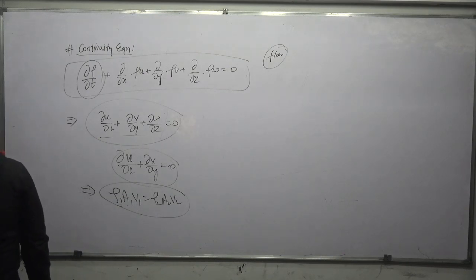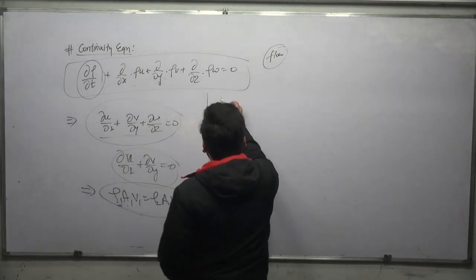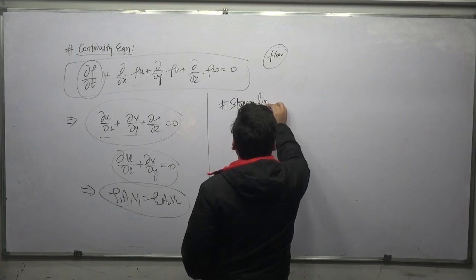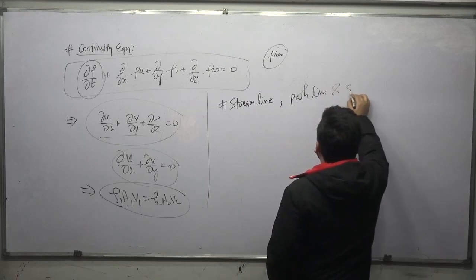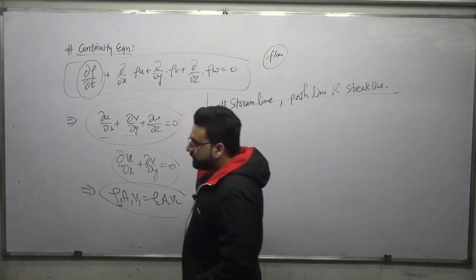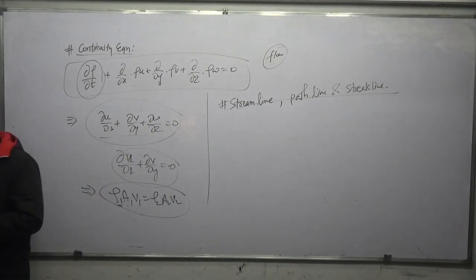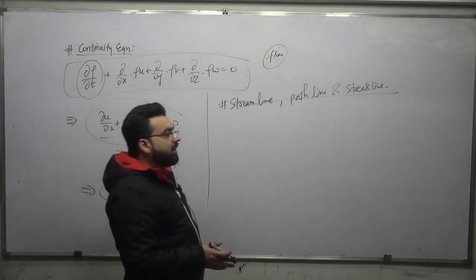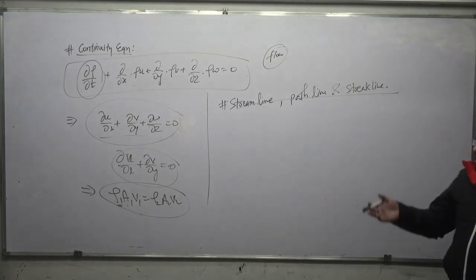After this, we discussed the streamline, path line and streak line. So what is a streamline? It is a hypothetical line such that if you draw a tangent to that line, it will give you the direction of the velocity vector. That is what ultimately we are getting.